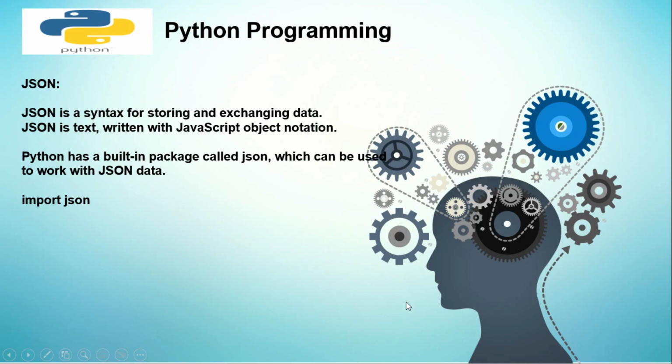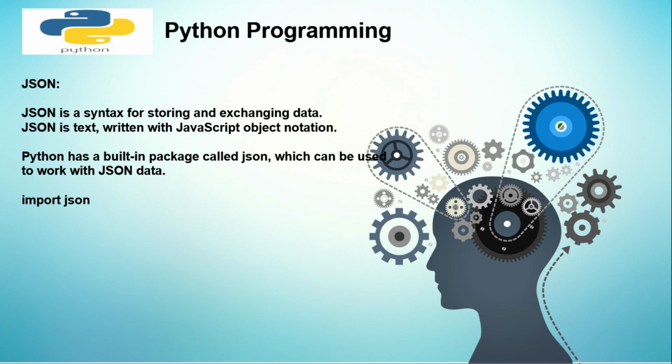In today's lecture we'll be seeing about JSON. I'm sorry, I have to correct myself. It's not JSON programming, it is JSON. So let's understand what JSON is. In big data and data analysis, JSON is a very good scripting language.